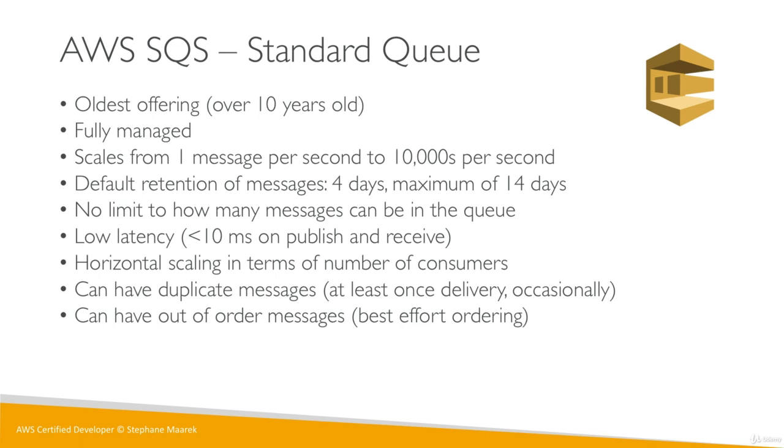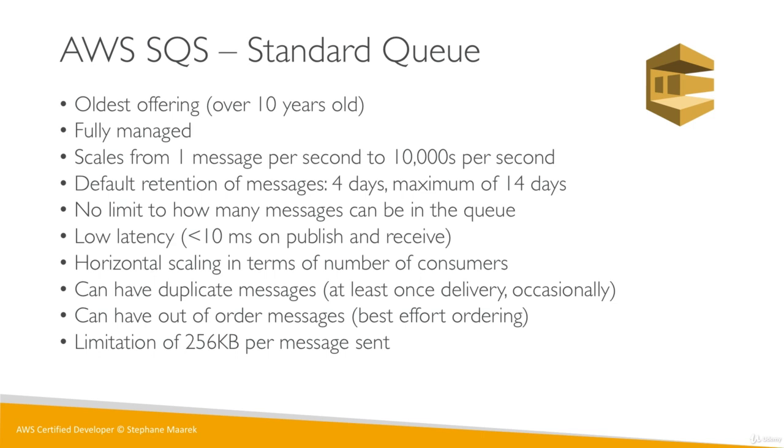And you can have out of order messages. So there's best effort ordering that happens, but sometimes your SQS queue will deliver your messages to your consumers in a different order than when it was received. And so that's just by design. So this is just something to know, because the exam will ask you about these things. Finally, there is a limitation. You can't send huge messages to a standard queue. You can just send up to 256 kilobytes of data, which in my opinion is fine, but don't start sending videos or large files through SQS. That is not the use case, okay? You send small messages such as JSON.